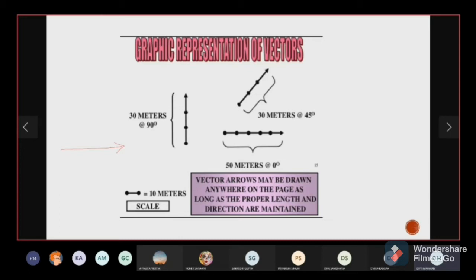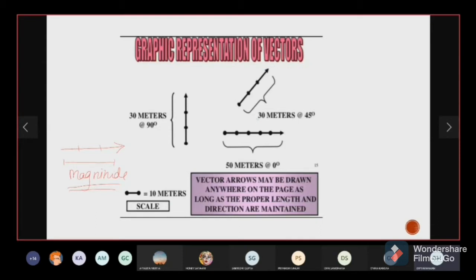Fine. So the arrowhead basically gives the direction, and the length of this line, how long it is, tells you the magnitude of the vector. And vectors are always drawn as per a scale. Okay, they are always drawn as per a scale.